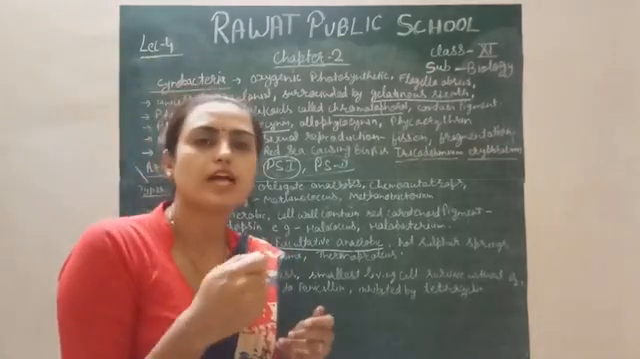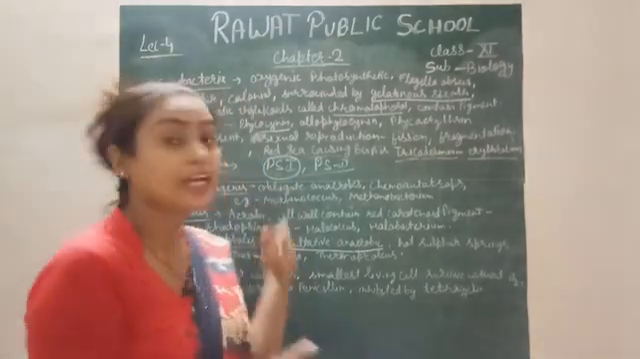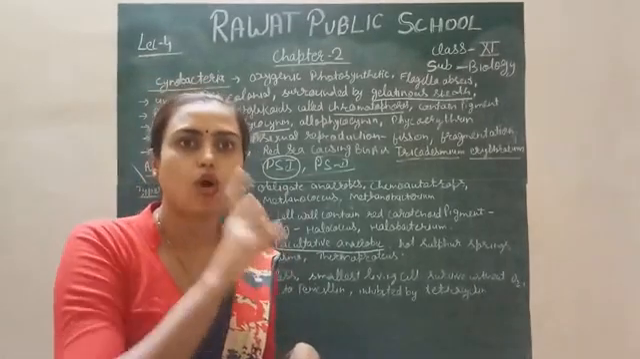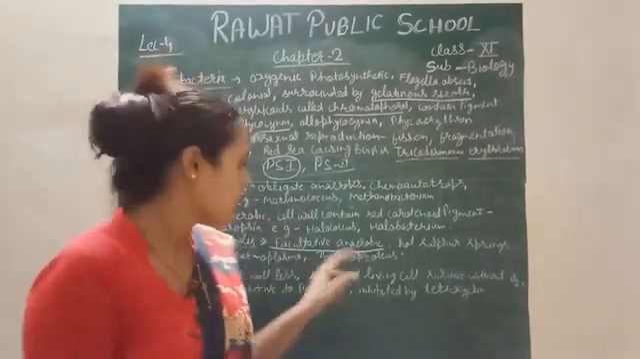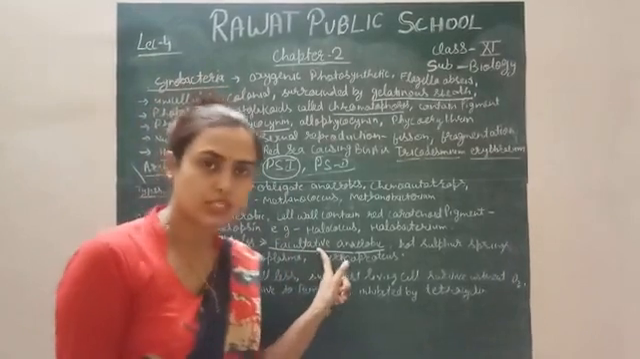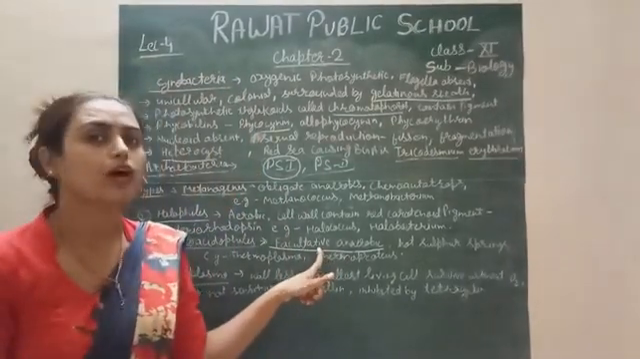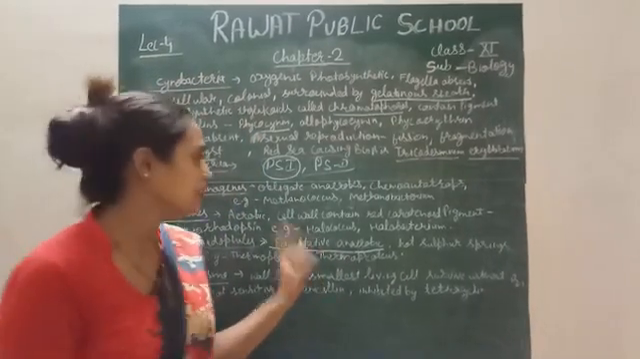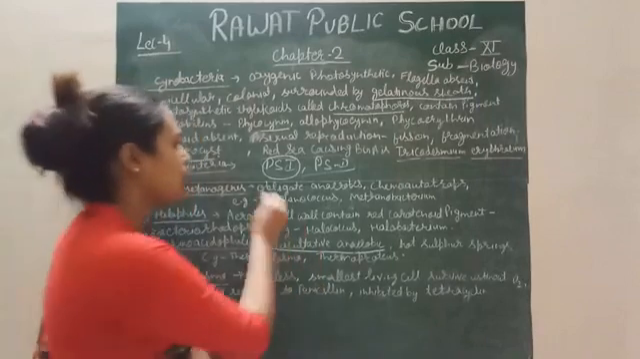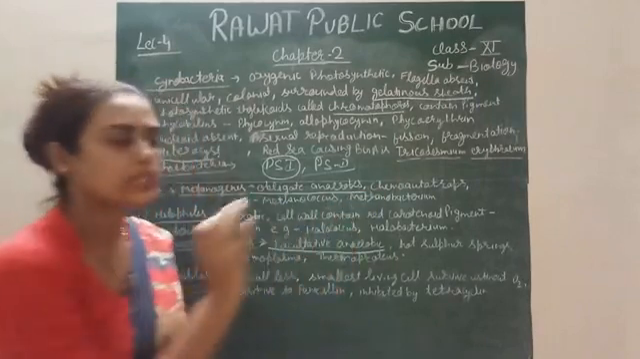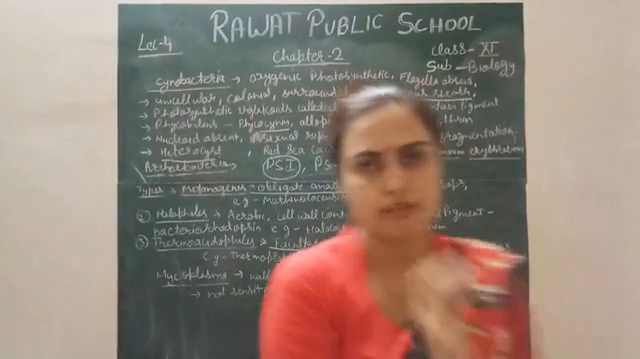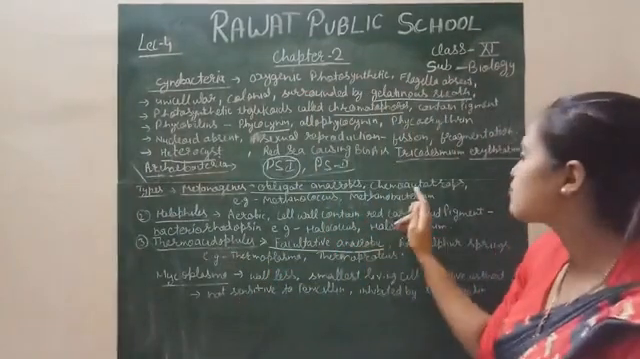Facultative means they are not strict, but obligate means they are strict. It means if oxygen is present, they cannot survive. If a small amount of oxygen is present, facultative anaerobic bacteria can survive, right? So these are strictly anaerobic bacteria. It means only in the absence of oxygen they can survive, otherwise they cannot.